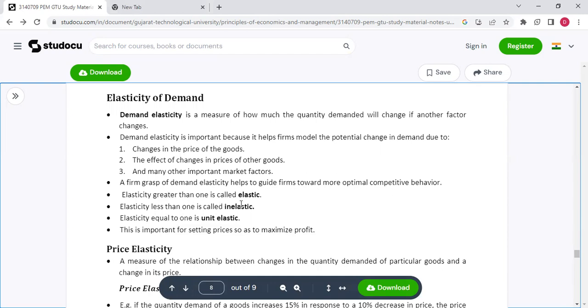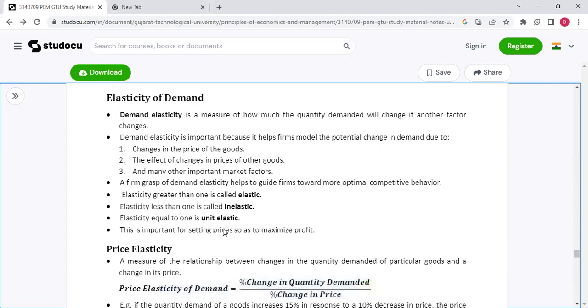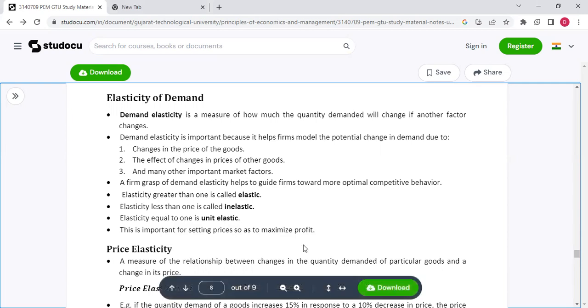Elasticity greater than 1 is called elastic. Elasticity less than 1 is called inelastic, and equal to 1 is unit elastic. This is important for selling prices so as to maximize profit.